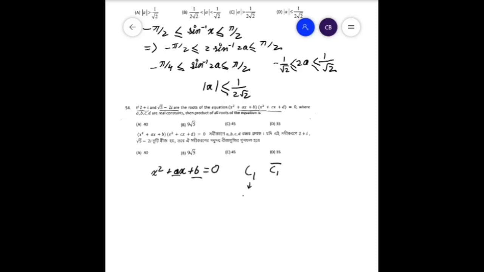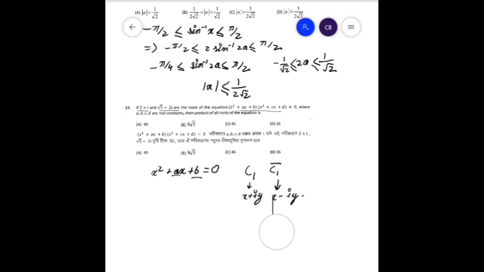That is, if c1 is x plus iy, the other one is x minus iy. So even though both these equations have 4 roots in total and they have given you only 2, they have cheekily actually given you both the solutions.